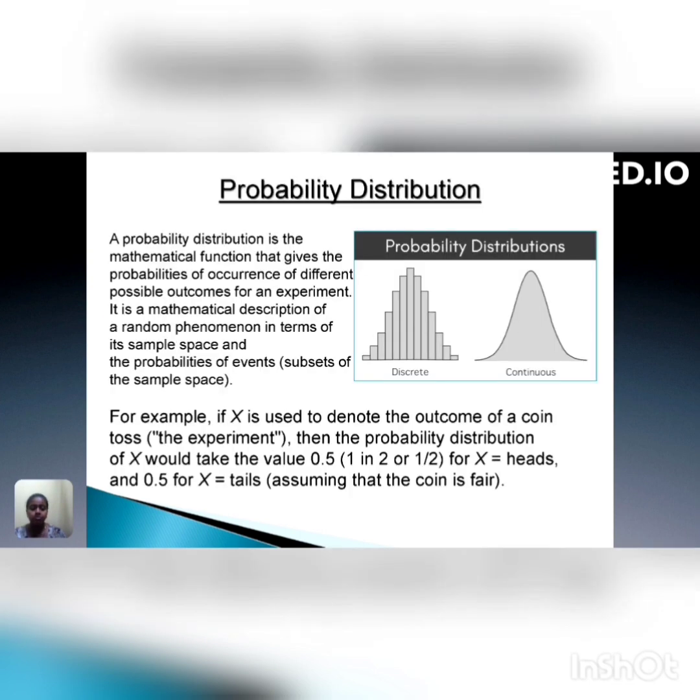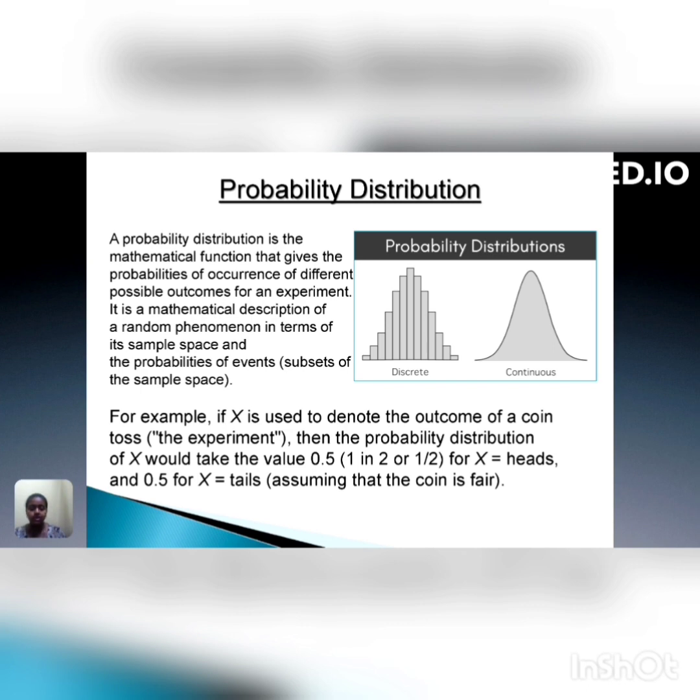First, what is probability distribution? A probability distribution is a mathematical function that gives the probabilities of occurrence of different possible outcomes for an experiment. It is a mathematical description of a random phenomenon in terms of its sample space and the probabilities of events, that is, the subsets of the sample space.